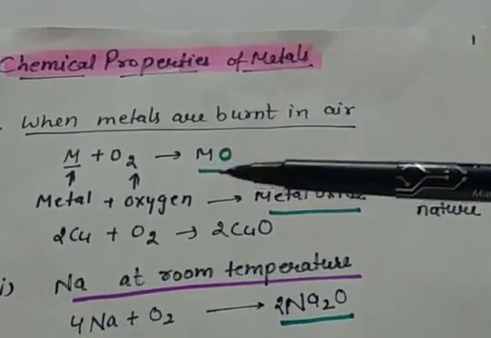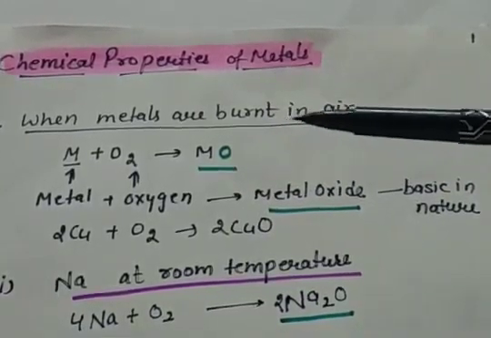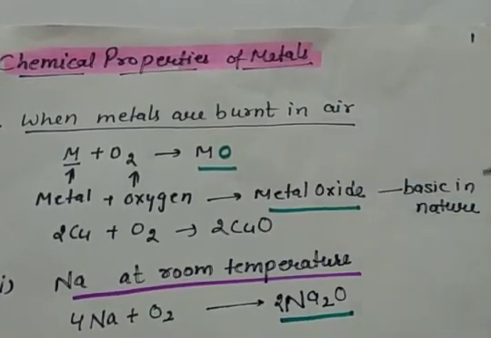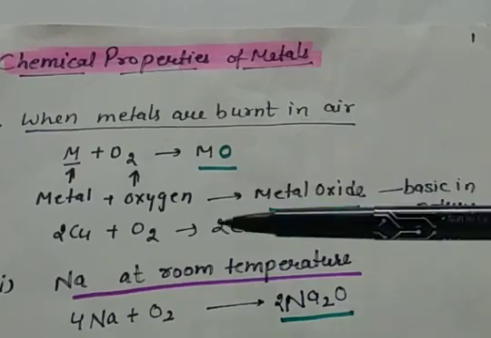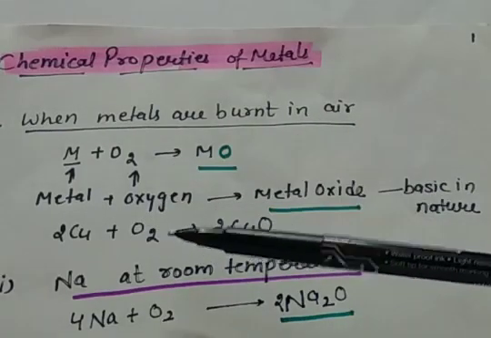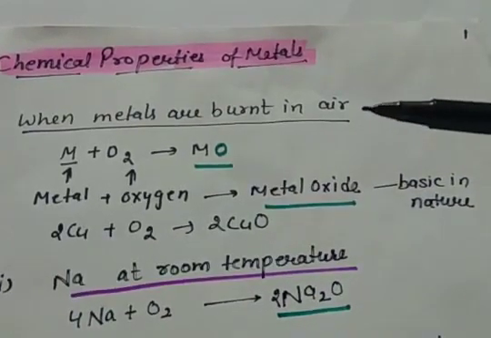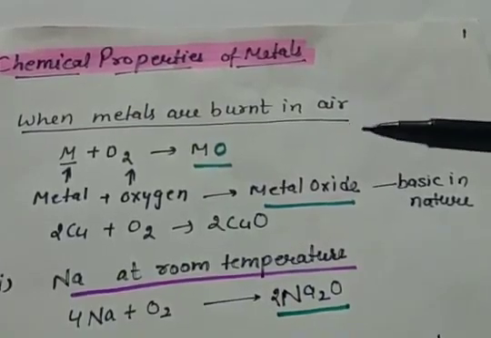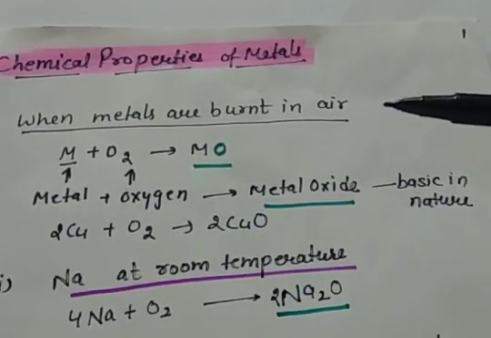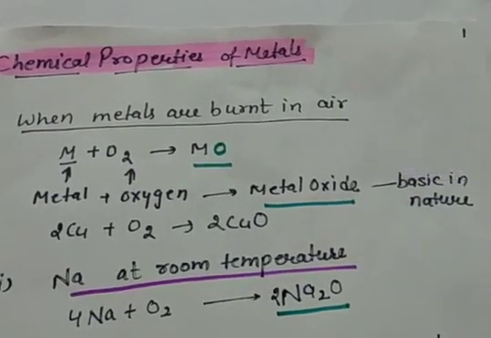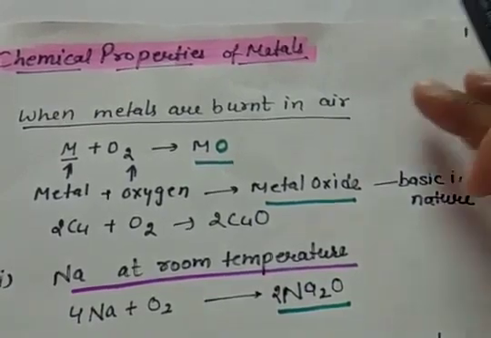Because by losing electrons, metals get oxidized and hence metal oxides are formed. These metal oxides are generally basic in nature. I'll be telling you in detail why they are generally basic in nature. One example we can take is when copper reacts with oxygen, it forms copper oxide. So let us see some of the examples, after which you can say which metals are more reactive, or which metals react more with oxygen, or which react with less reactivity. So we will see some of the examples.